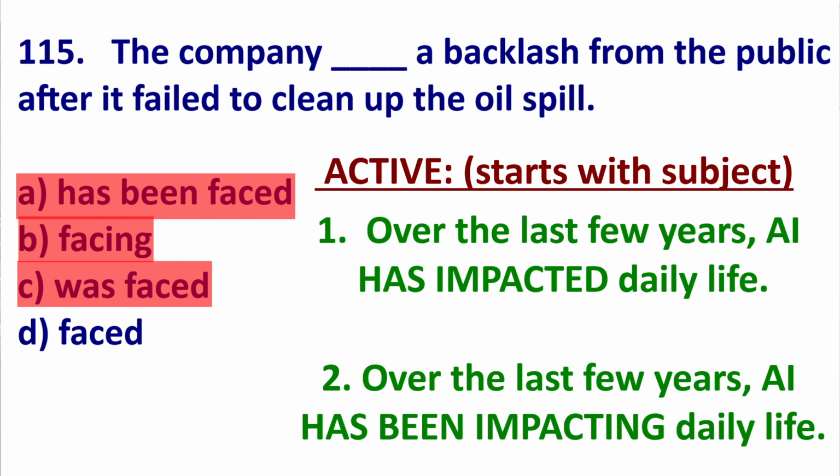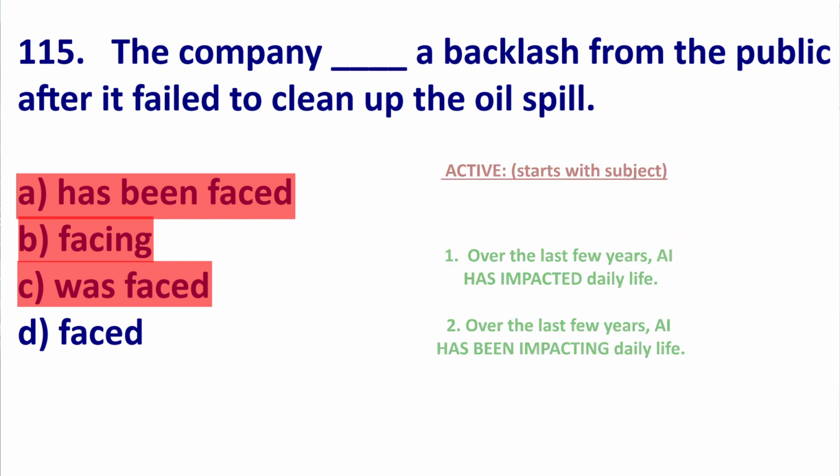So, AI is the subject, has impacted is the verb, and life is the object. Or, over the last few years, AI has been impacting daily life. Once again, this is active. You are starting with the subject.